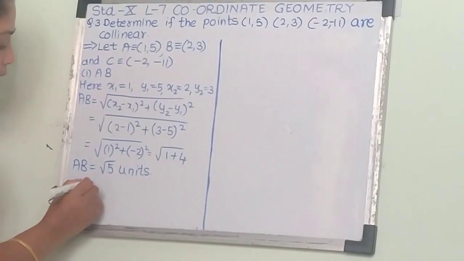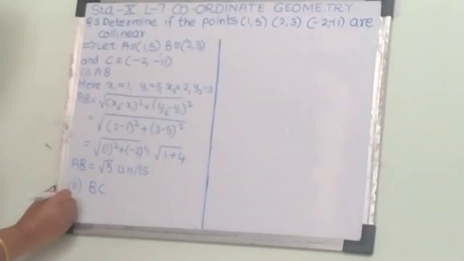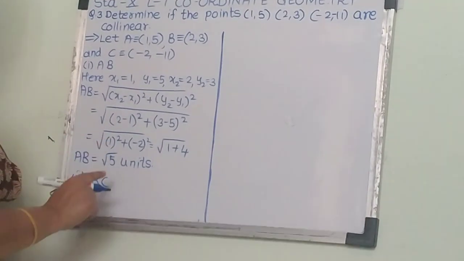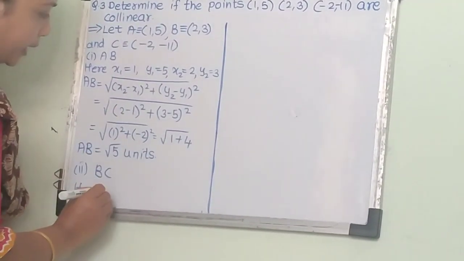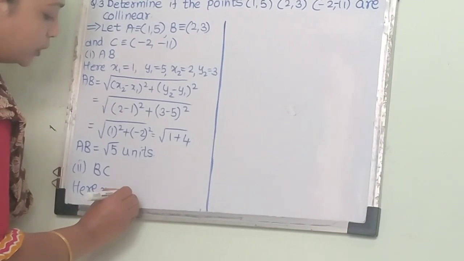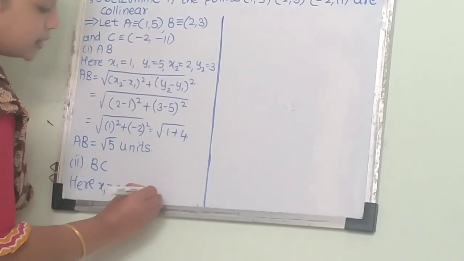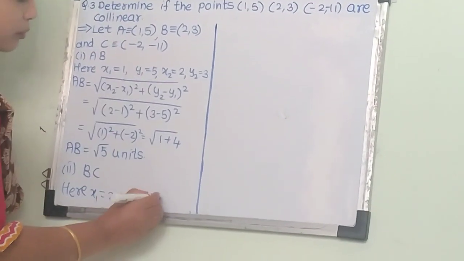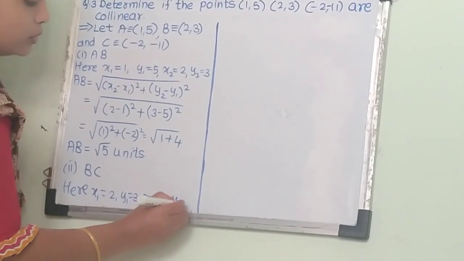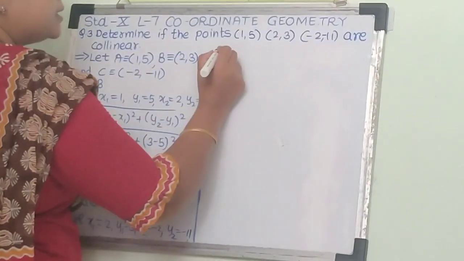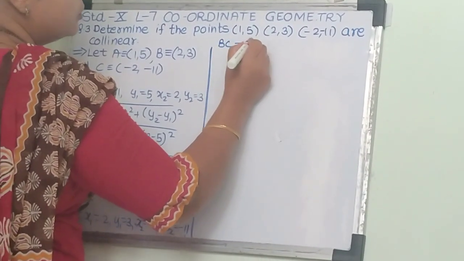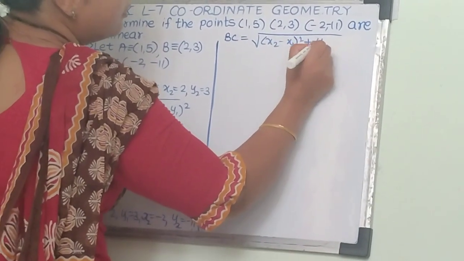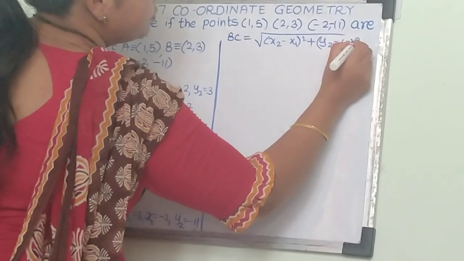Then secondly we can find BC. For BC, B's coordinates are x1, y1 and C's coordinates are x2, y2. So x1 is 2, y1 is 3, x2 equals minus 2 and y2 equals minus 11. Again by the distance formula, BC equals root of (x2 minus x1) square plus (y2 minus y1) square.